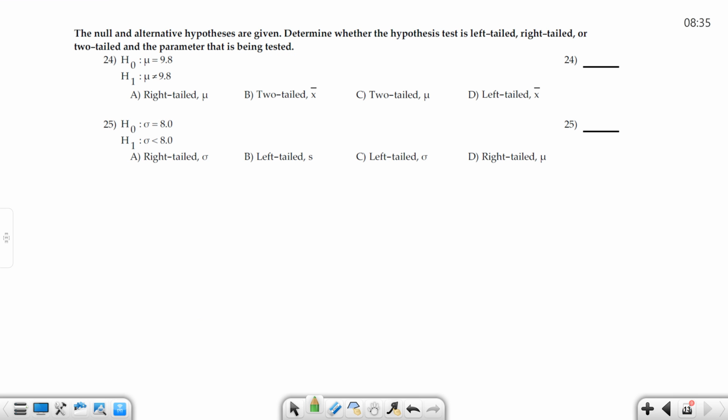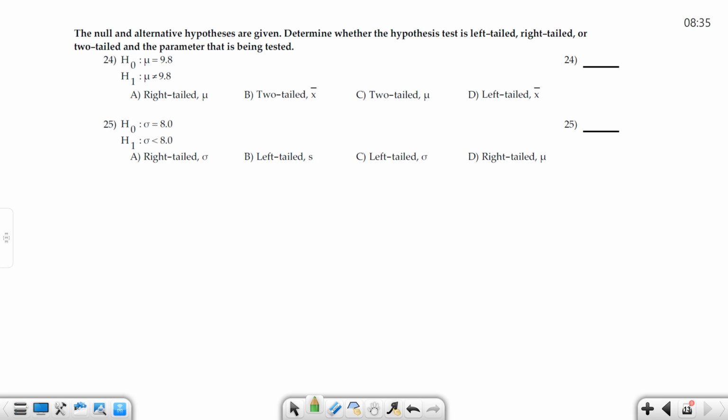And then the last two, I tried to give you something you could recognize again quickly that wouldn't take a ton of time. You have the null and alternative hypotheses, determine if it's left-tailed, right-tailed, or two-tailed, and then what is the parameter being tested. So if I look at 24, H naught is mu is 9.8.